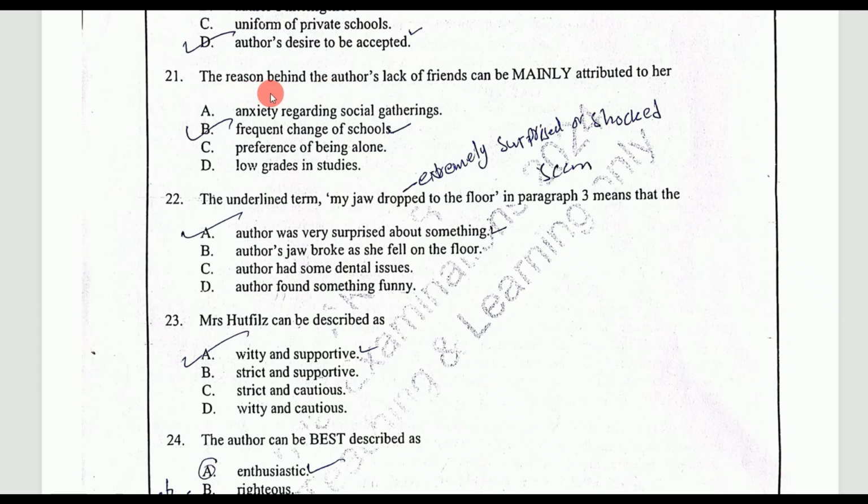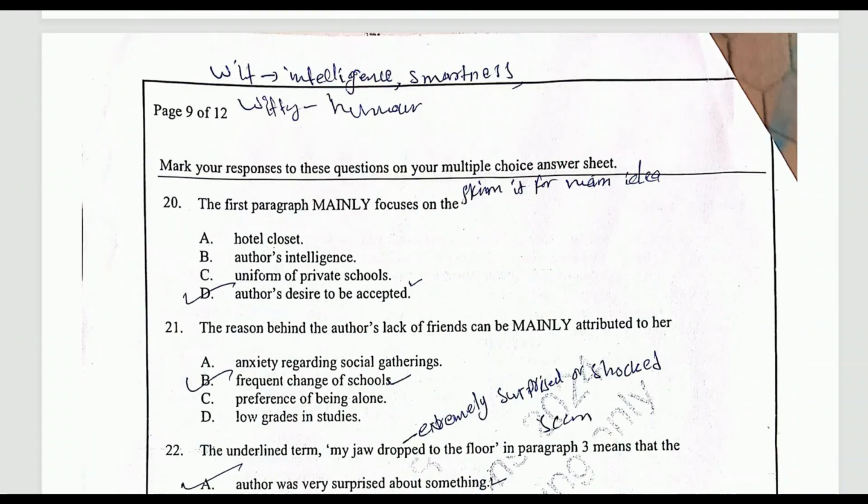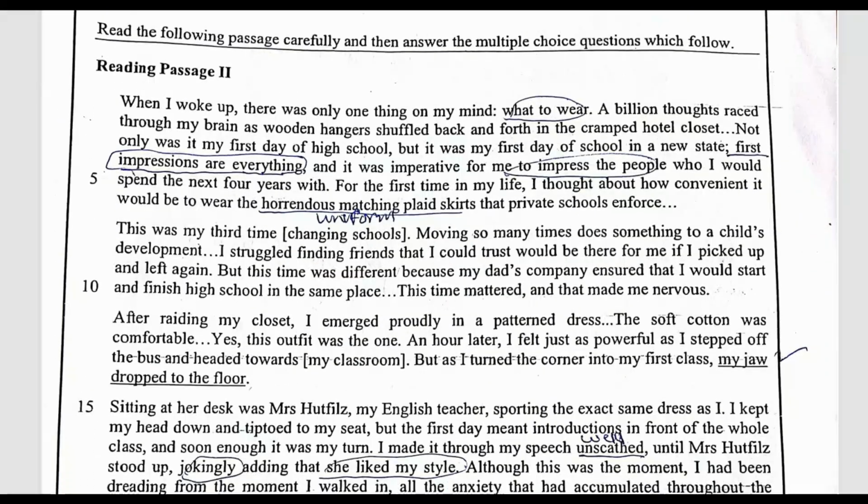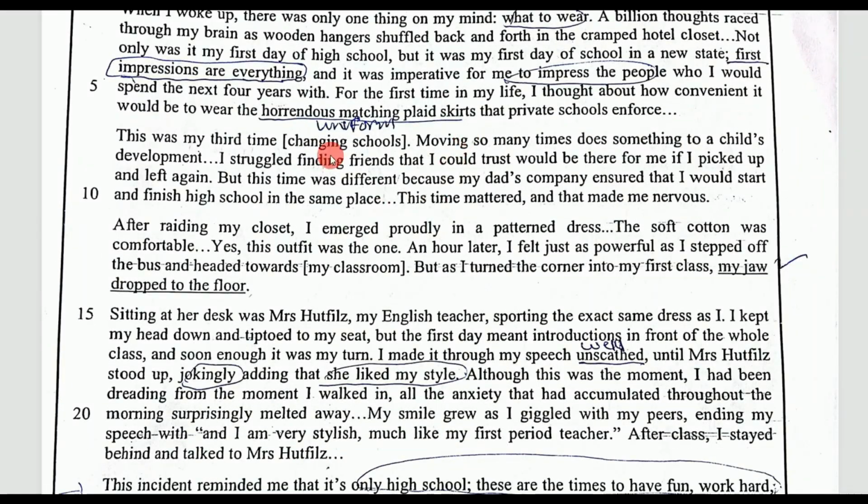The reason behind the author's lack of friends can be mainly attributed to. So again, we will skim where there is a mention of friendship, right? So we will know what's the reason behind his lack of friends. Where is friendship mentioned? Finding friends is mentioned here: "I struggled finding friends that I could trust and would be there for me if I picked up and left again. But this time was different."